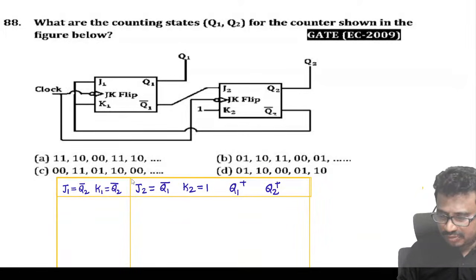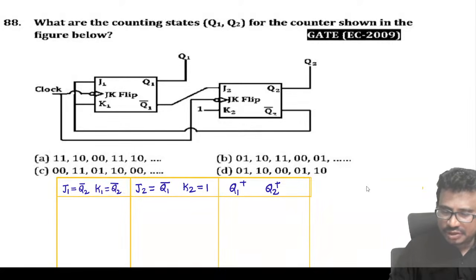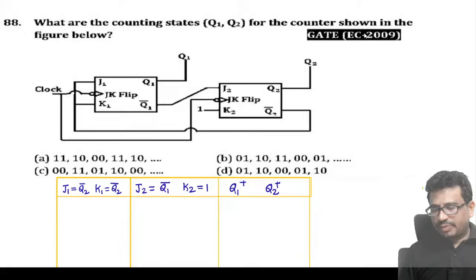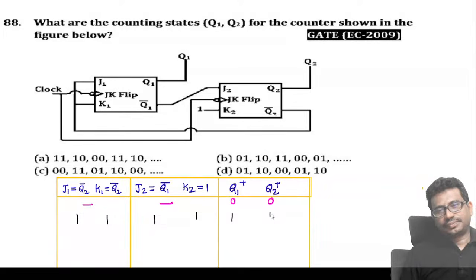Now fill the tables, tell me now. Are initial values mentioned or not mentioned here? Initial value is not mentioned, so we can consider initial values are 0. So both initial values are 0, 0. Tell me what will come here. Q2 bar means what? 0. So this is 1 and this is 1. Q1 bar is 1 and 1. 1, 1 toggle.